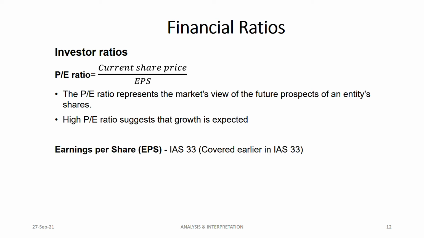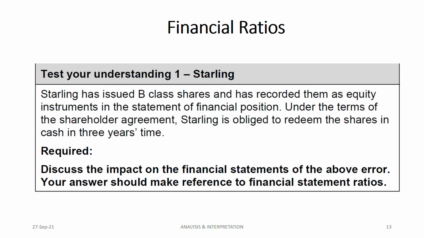Now the last ratio, earnings per share, was already covered earlier in IAS 33, so I'm not going to cover it, but the summary is here. Basic EPS formula, diluted EPS formula, bonus issue and rights issue formula you have to know. So that's it. Finally, we have completed financial ratios under analysis and interpretation, the first topic. The first and the second is EPS. I've covered both in one only.